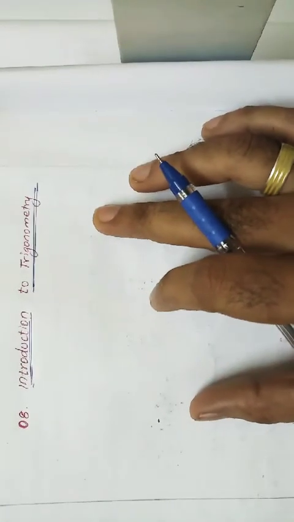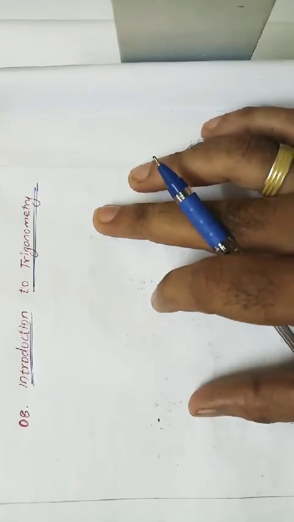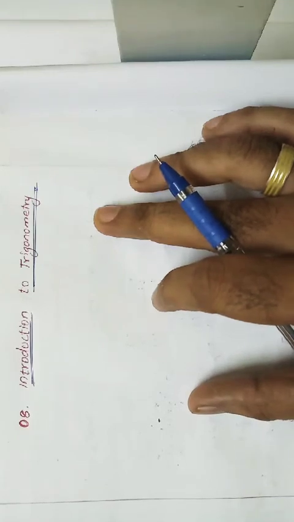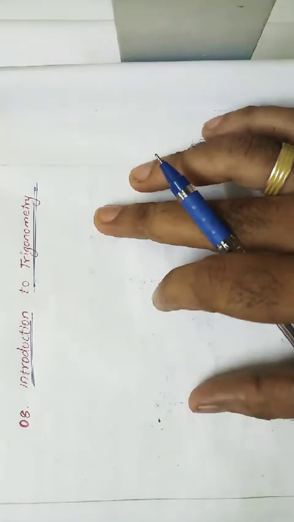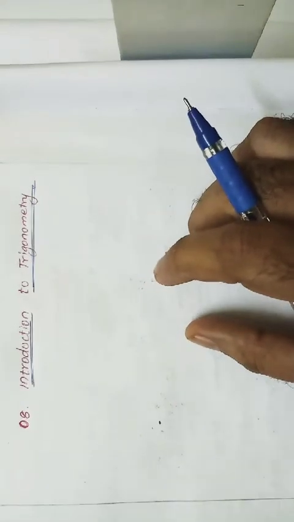Hi students, today we are going to start a new chapter, chapter number 8, Introduction to Trigonometry. In this chapter, we are going to discuss 4 concepts, but they have deleted 30% of the portion. So one concept has been deleted, and that concept is nothing but complementary angles.